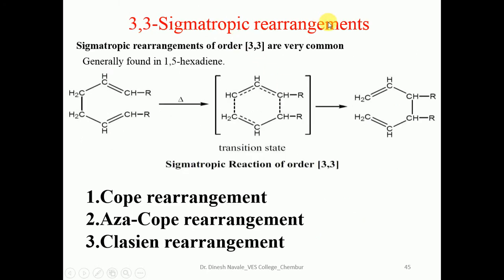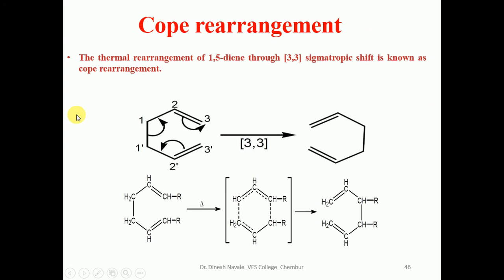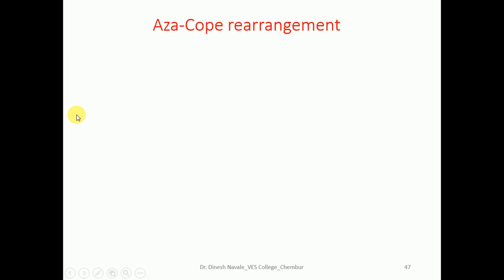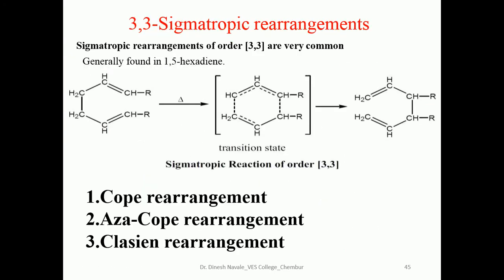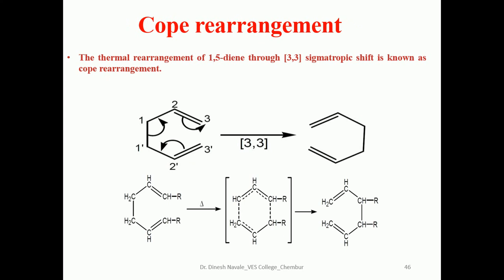3,3 sigmatropic rearrangement, this is an example. This bond is going to be broken, and there is a formation of a new bond between these carbon atoms. So that's why it is 1, 2 and 3, 1, 2 and 3. So that's why it is a 3,3 sigmatropic rearrangement. Some examples are the Cope rearrangement, the Aza-Cope rearrangement, and the Claisen rearrangement.